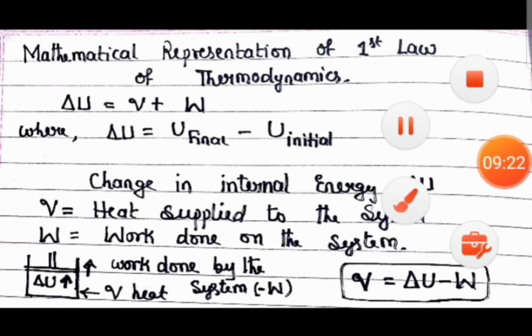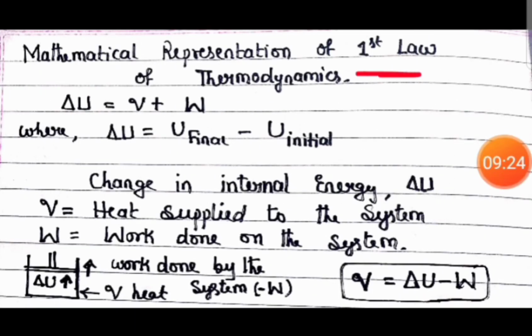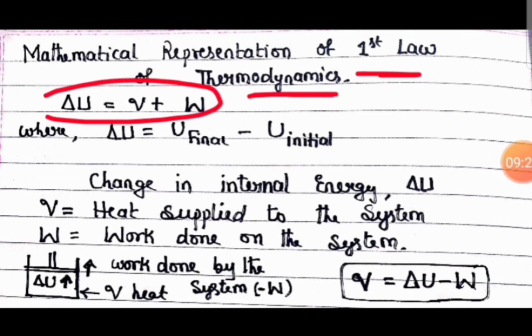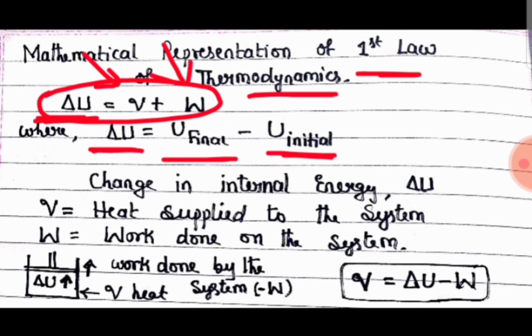Now, what is the mathematical expression of the first law of thermodynamics? Delta U is equal to Q plus W. Delta U is what? Internal energy change. Q is heat you have supplied to the system. So delta U can be calculated as final internal energy minus initial internal energy. Delta U is the change in internal energy. Q is heat supplied to the system. W is work done on the system.